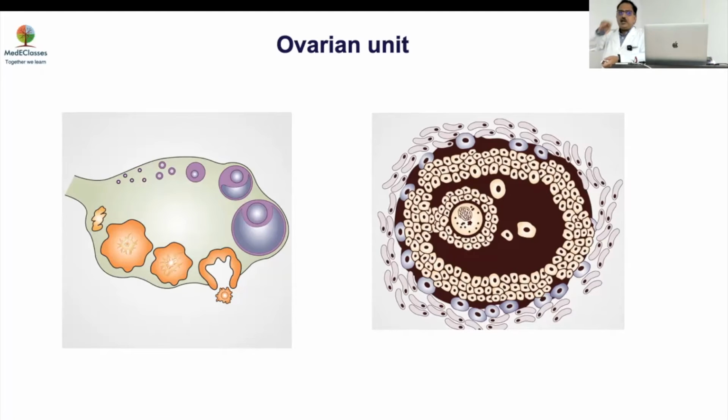As soon as the oocyte comes into the ovary, if it does not enter meiosis, it undergoes apoptosis. It is not good enough. If it is unable to get a granulosa cell layer around it, it undergoes apoptosis. It's gone. So these two are basic capabilities the oocyte needs to have with regard to ovarian function.